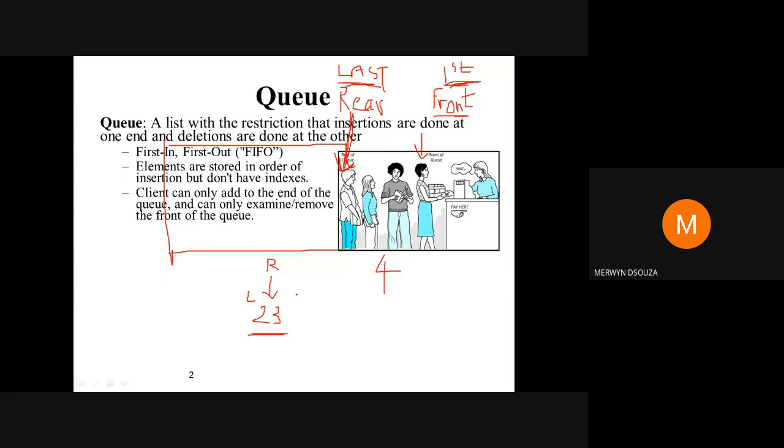Also, it is the first element, since it is the only element in the queue. Because it is the last element, rear is already pointing to index 0 where 23 is stored. But front is not pointing here. Is front pointing? No. So we need to make it point to this index 0 where 23 is stored.